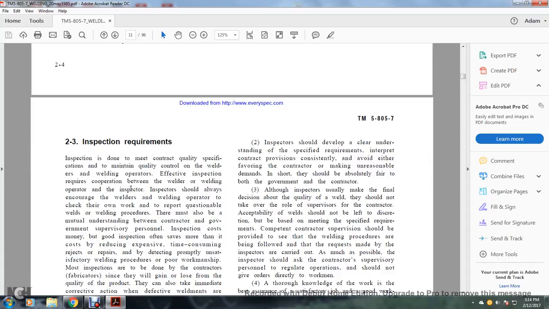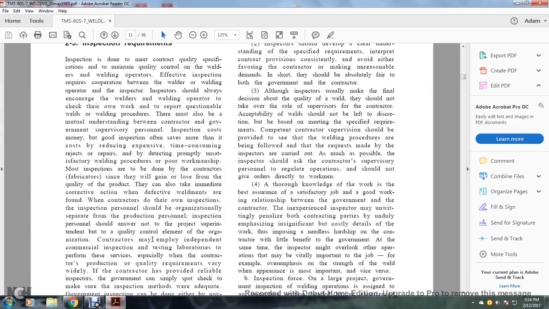2.3 Inspection requirements. Inspection is done to meet the contract quality specification and is maintained with the quality control of the welding operation. Effective inspection requires cooperation between the welder and the welding operator. Inspectors should always encourage the welder or welding operator to check their own work and to repeat questionable welding procedures. There must also be a mutual understanding between the contractor and the government supervisory personnel. Inspection costs money. Good inspection often saves more than it costs, by reducing expensive, time-consuming rejects and repairs, and by detecting unsatisfactory welding procedures and poor workmanship. Most inspections are done by the contractor or fabricator since they will gain or lose from the quality of the product.